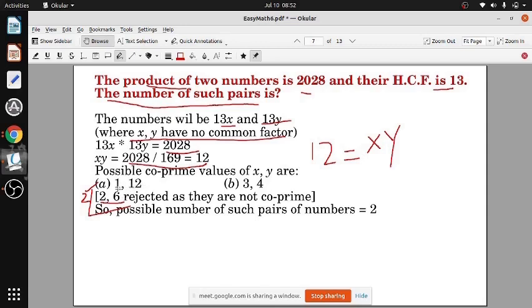So you get only 1 and 12, and 13 into 1 and 13 into 12, or 13 into 3 and 13 into 4. So there are 2 such pairs of numbers possible. What will the actual numbers be? 13 into 1 and 13 into 12, one pair, or 13 into 3 and 13 into 4, another pair. So 2 such pairs are possible.